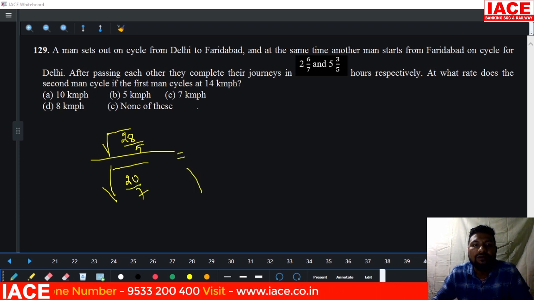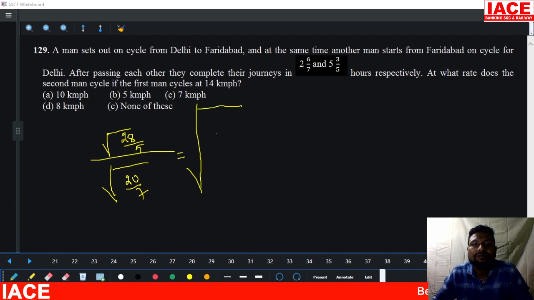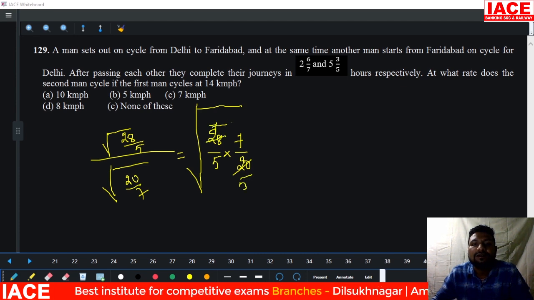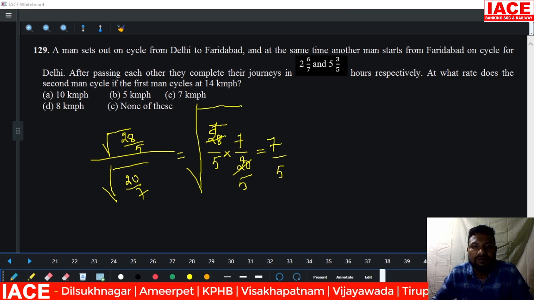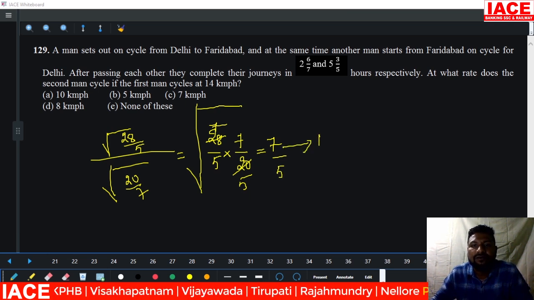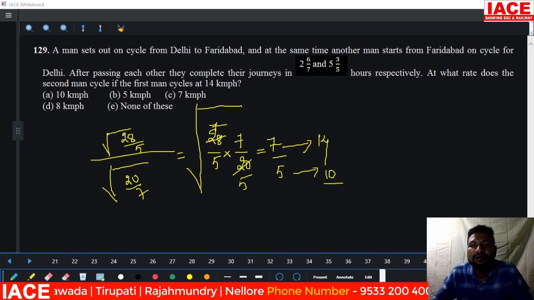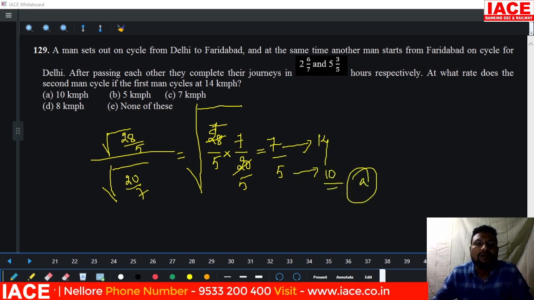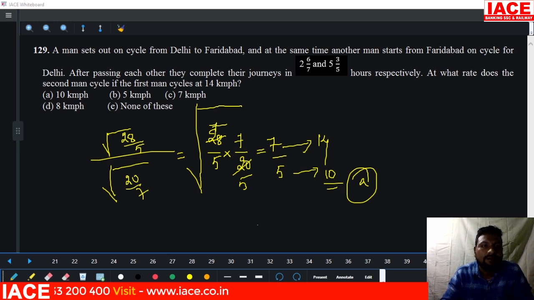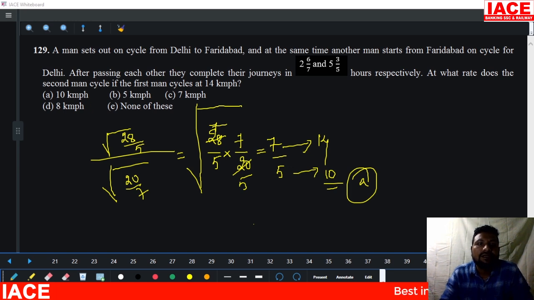Then coming to the whole route, 28 by 5 into 7 by 20. 4 5s and 4 7s. Under root of 7 square becomes 7, under root of 5 square becomes 5. 7 parts is equal to 14 kilometers per hour. 5 parts is equal to how many kilometers per hour? 10 kilometers per hour. Option A. After they cross each other, there is a formula: root of T2 by T1.